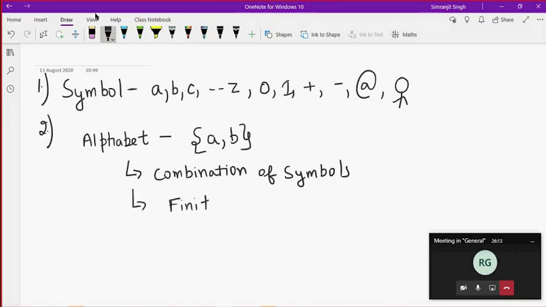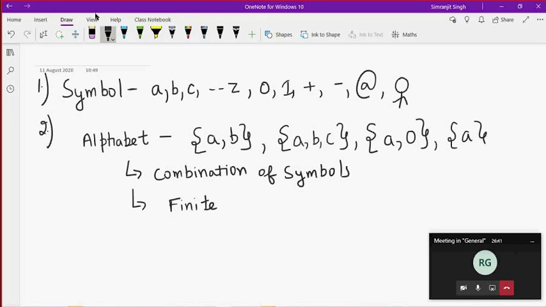Because it is written in a set, whatever is defined in the set is finite. So A and B is finite. This is also an alphabet: A, comma, B, comma, C. When I close the set, this set becomes finite. It can be anything. Like if I define A, comma, 0, this is also an alphabet. If I define only A in a set, this is also an alphabet. Just keep in mind that any combination of symbols is called an alphabet.